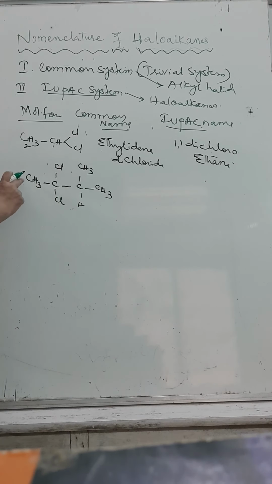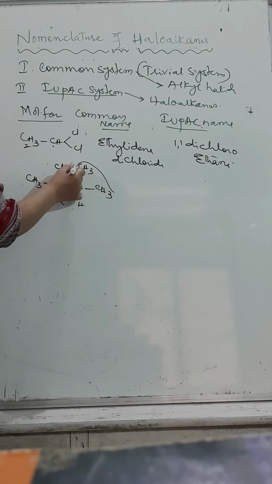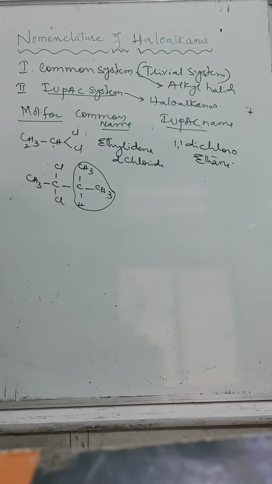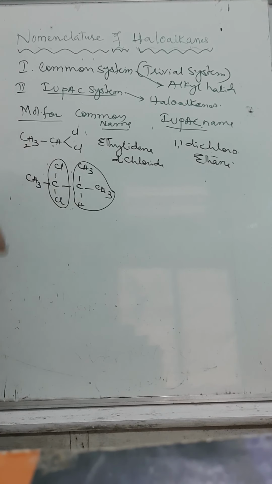According to the common system, at this carbon atom we have 2 chloro groups. This will be like an isopropyl group, CH3, CH3, where 2 halide groups are linked to the middle carbon atom.